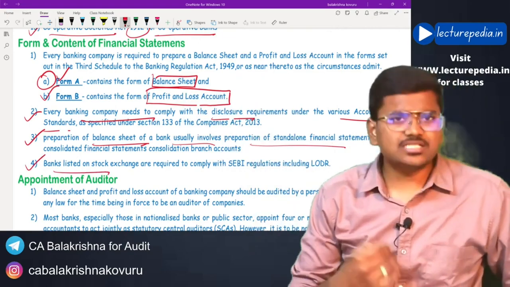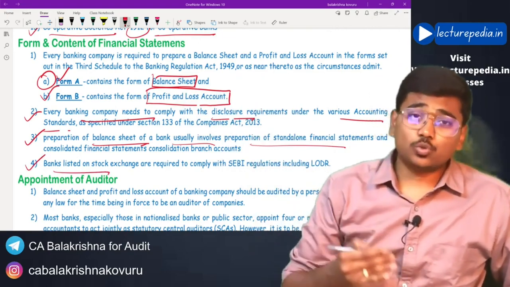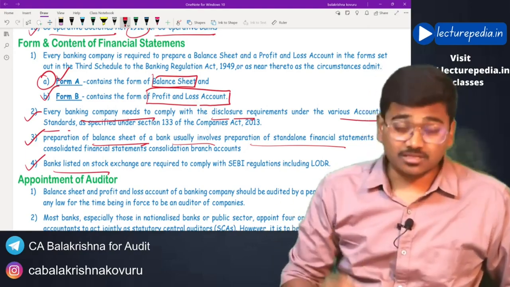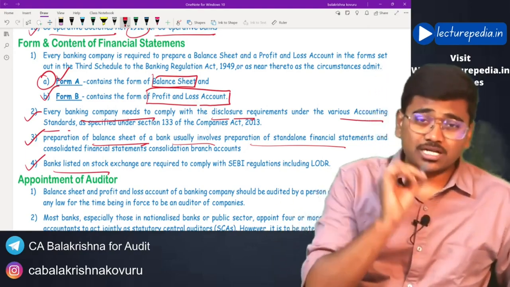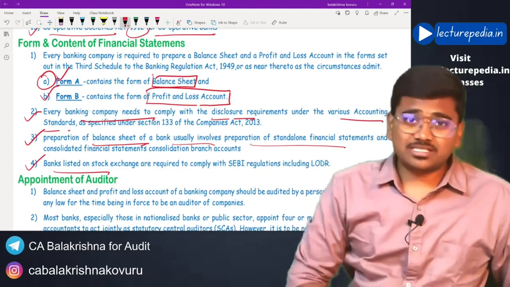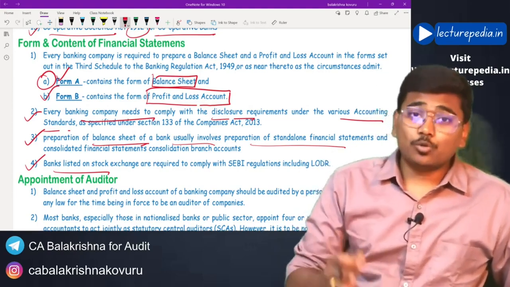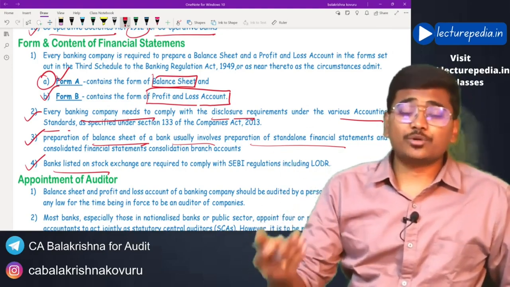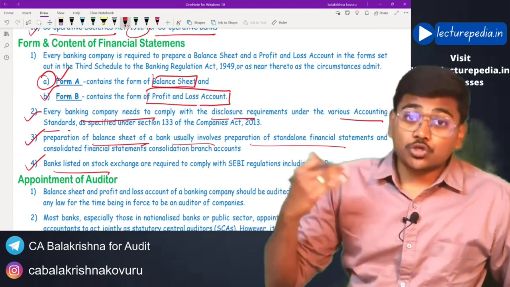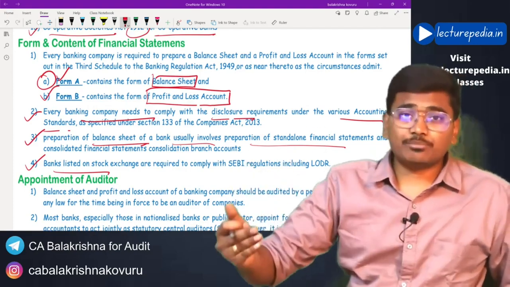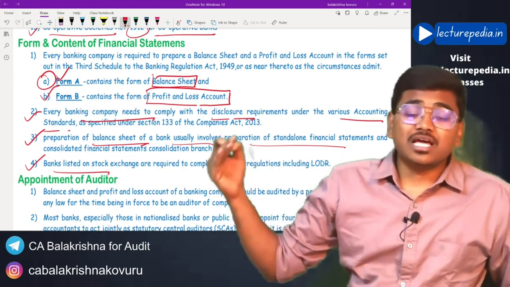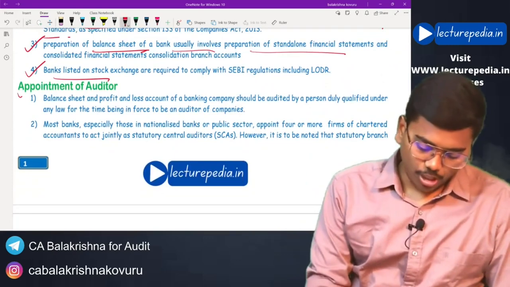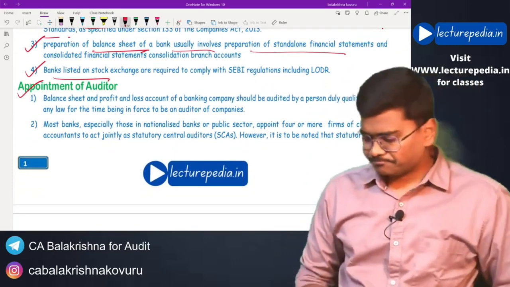And banks that are listed on a stock exchange have to comply with LODR regulations, Listing Obligations and Disclosure Requirements. We have discussed in the corporate governance and audit committee chapter that LODR regulations are post-listing regulations. These LODR regulations are issued by SEBI. So if a banking company is a listed company, then it should also comply with these LODR regulations. Hope that is clear. Next, appointment of auditor.